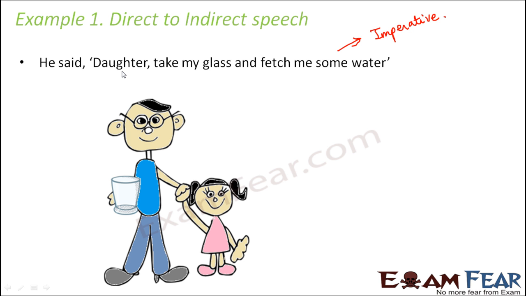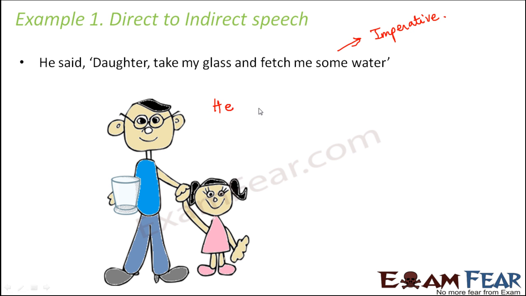You can use ordered, you can use requested, but here we do not have any please, so we will not use requested. You can use ordered, you can even use asked. Asked is often used with imperative sentences also. However, more commonly it is used with interrogative sentences, but sometimes it is used with imperative sentences as well.